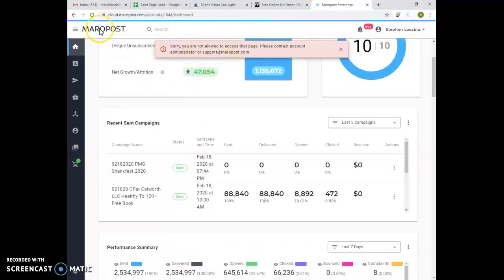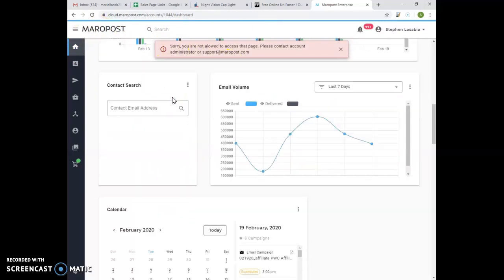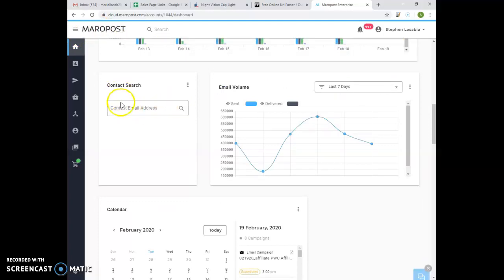Then on the dashboard, see this contact, we are going to search the email that we filled in the modal. So we paste the email. This is the email that we used earlier. Click enter.